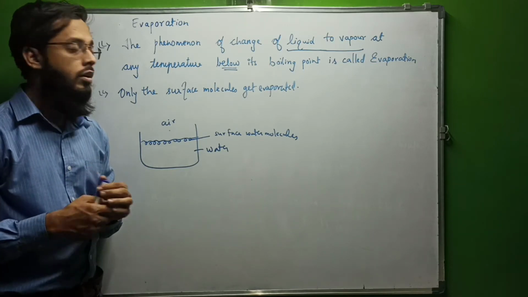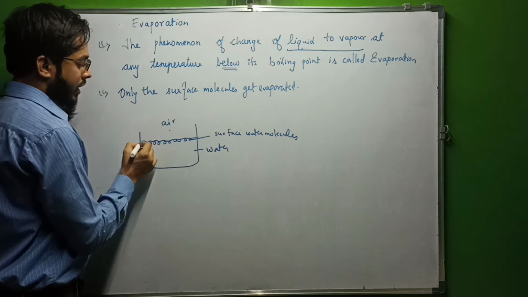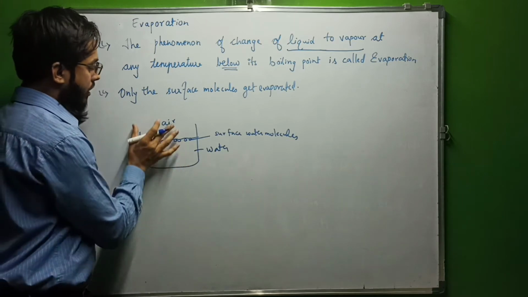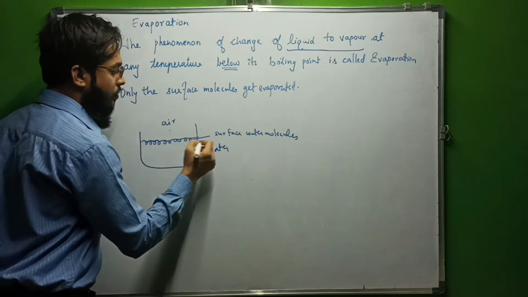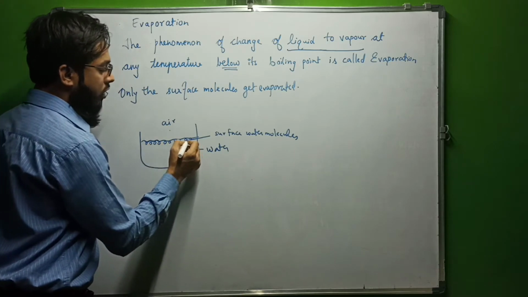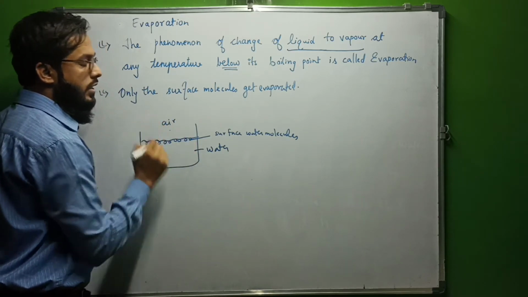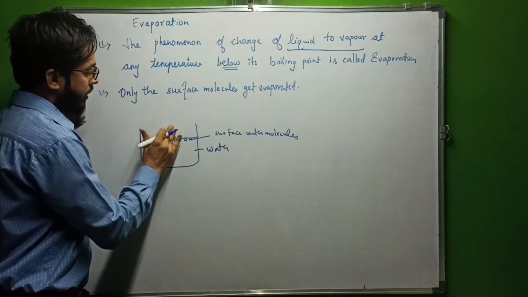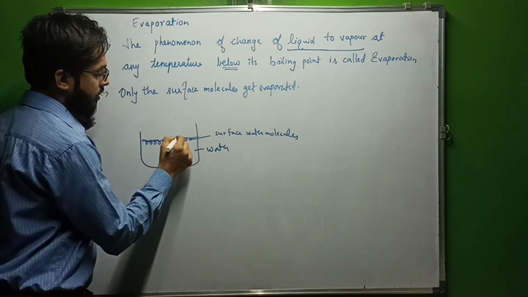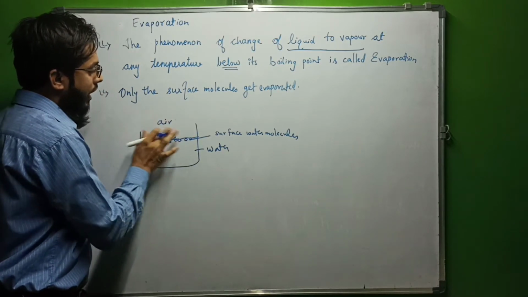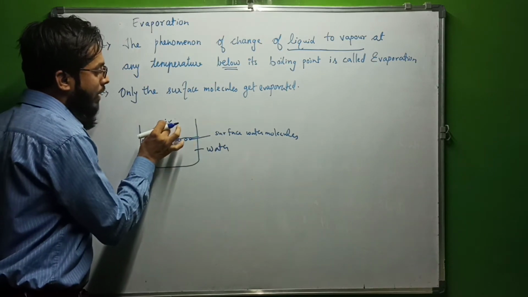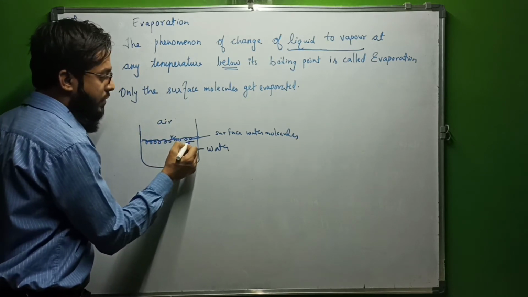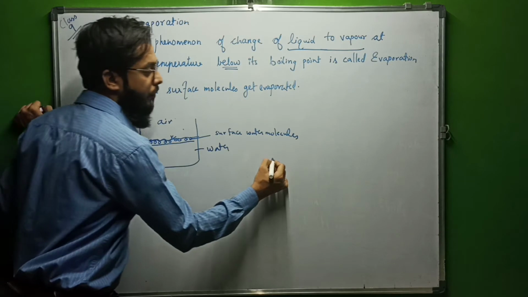Now how does it occur? Let us understand. As we discussed in the last lecture, take a beaker containing water. The surface molecules are in continuous contact with air. So there is air here, water is here, and the air is, you can say, the empty space here. The air molecules are in continuous contact with the surface molecules of water. So there is a collision.